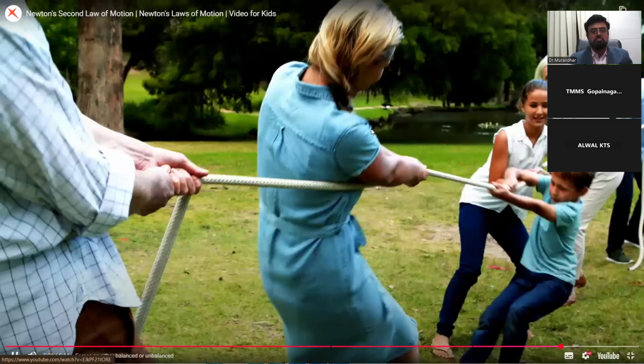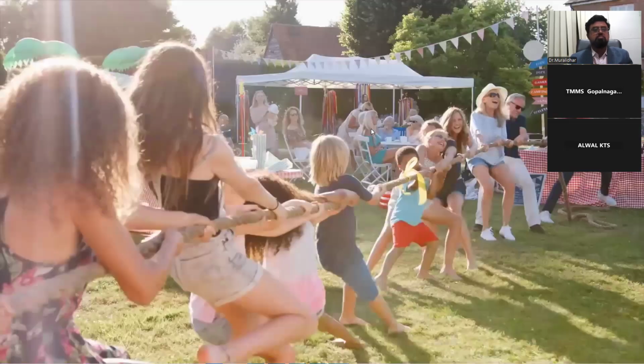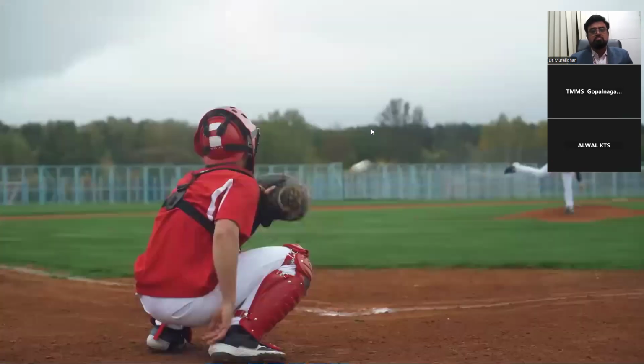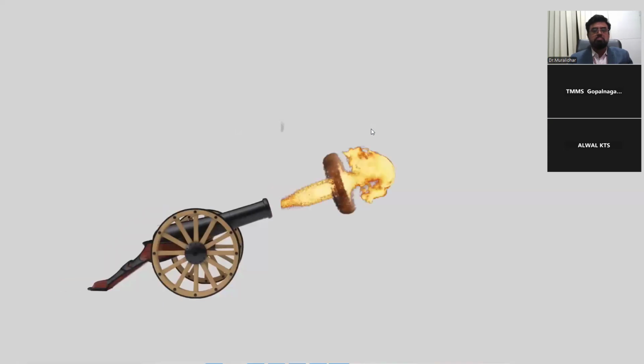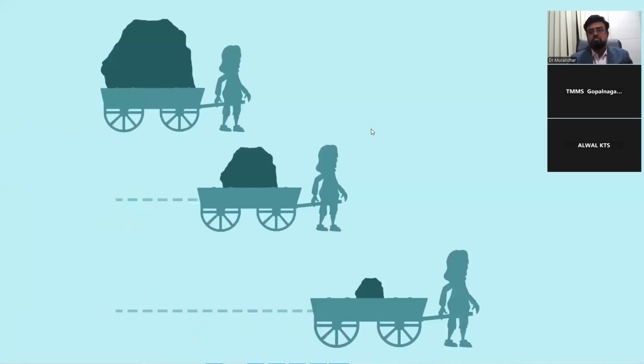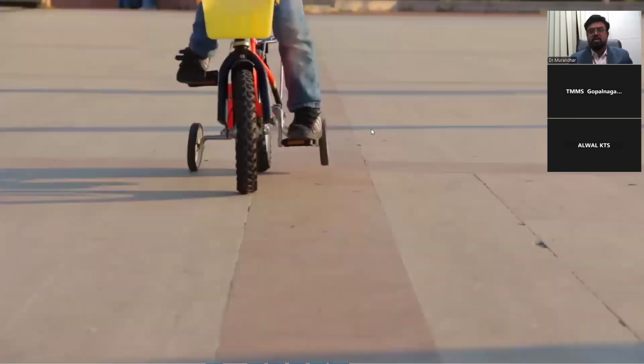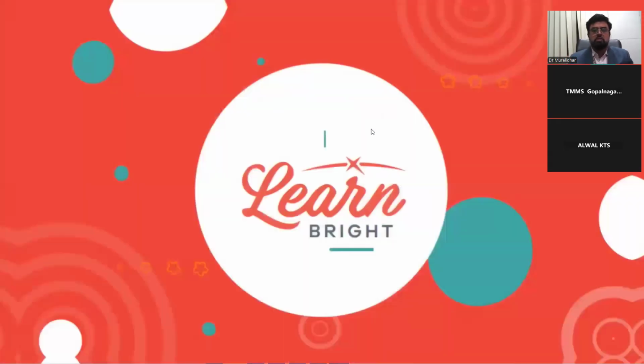Newton's second law is all around us, like in our example of the game of tug of war, throwing a baseball or a cannonball, and pulling a wagon with different amounts of mass. Take a look around and see if you can find any other examples of Newton's second law. Hope you had fun learning with us.